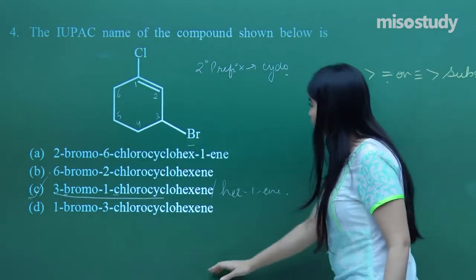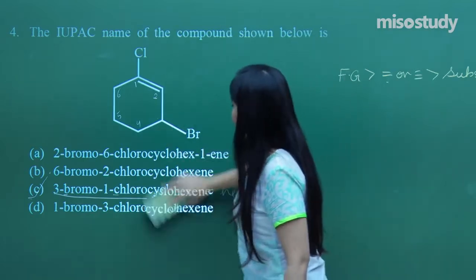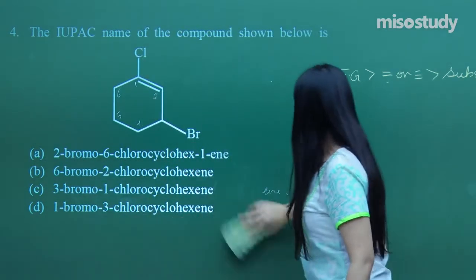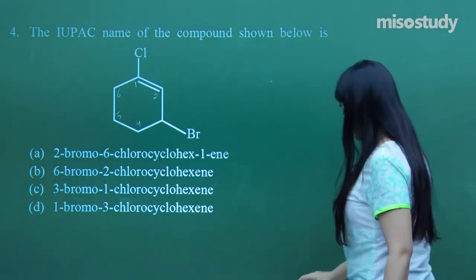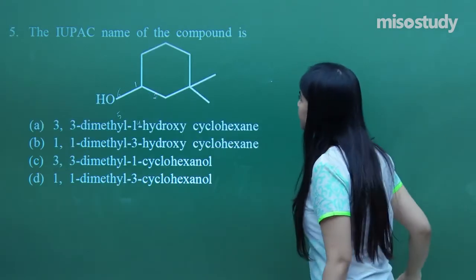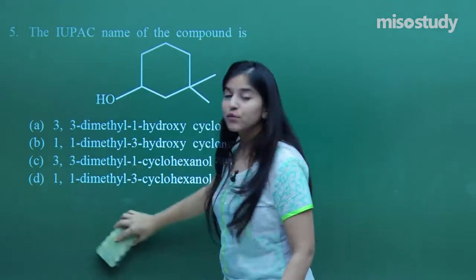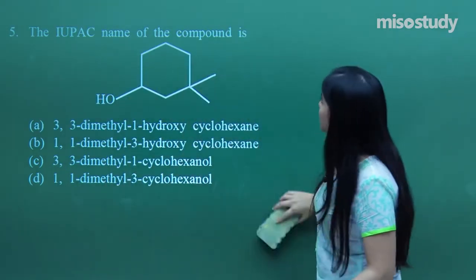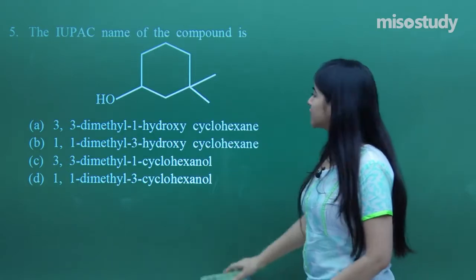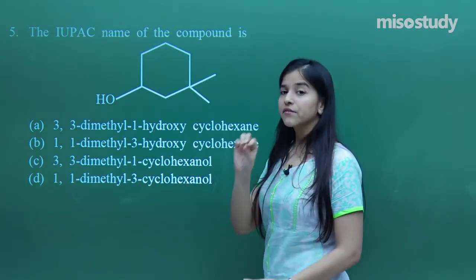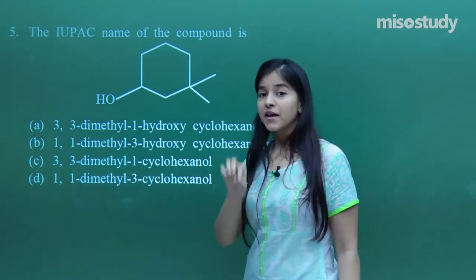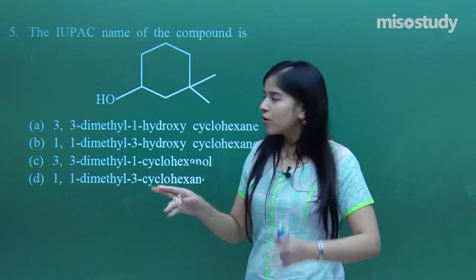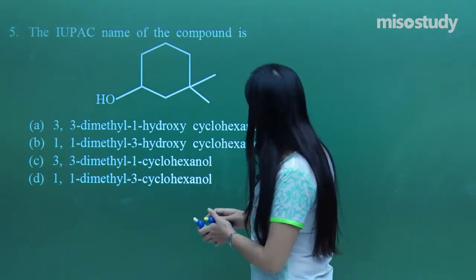Now let's move on to the very next question. What does it say? So the next question here says, okay, again we need to assign the IUPAC name. So the IUPAC name of the compound is, so this particular compound has been given again a cyclic compound, and as per the order, if you see there are 2 methyl groups attached.